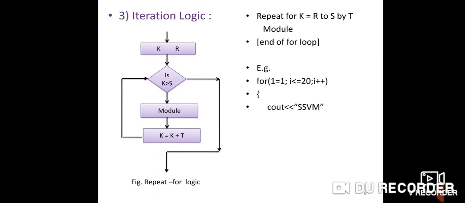Then see out school name. This prints how many times? 20 times, because in this for loop we check the condition up to 20 times. See here, end of this for loop. This loop uses repeat.